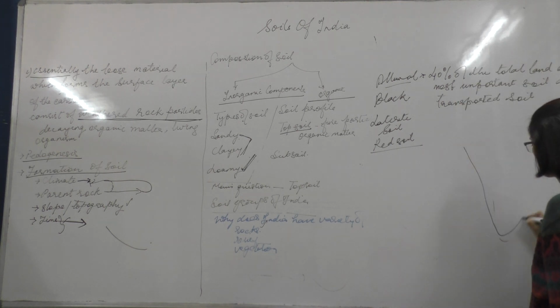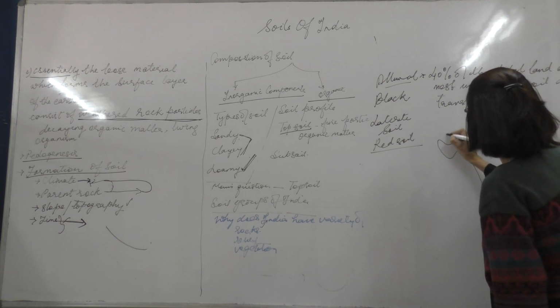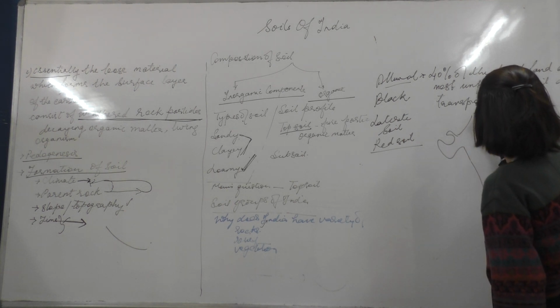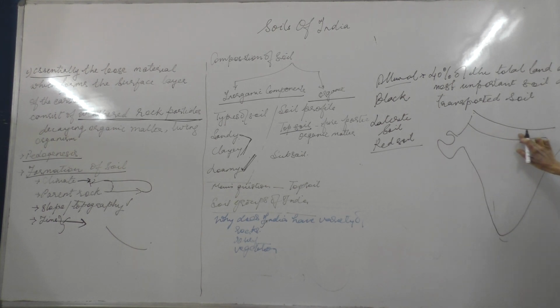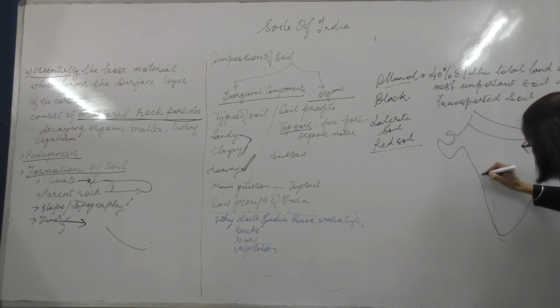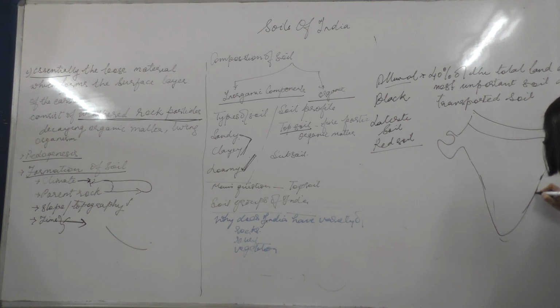Where is it found? It is mainly found in the northern plains, or in the delta regions, the deltas of the rivers Mahanadi and Godavari, or else in the tidal regions where the tides come.